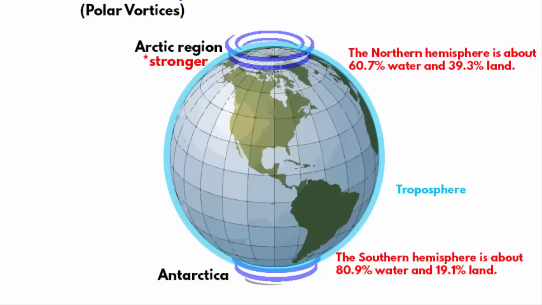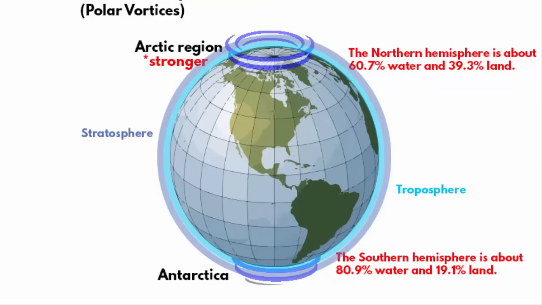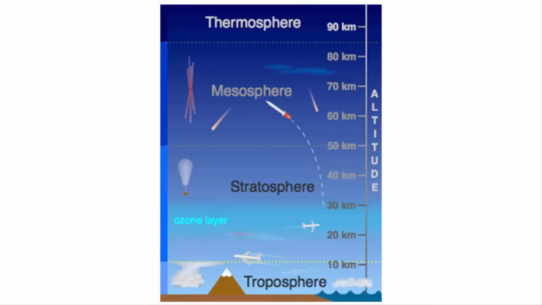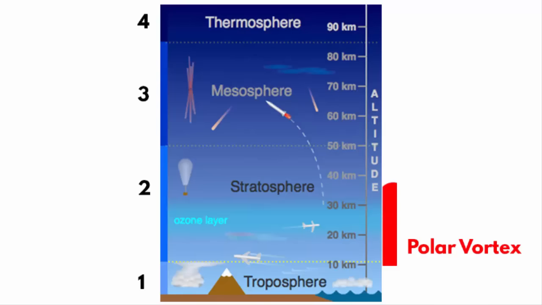Here you will find a polar vortex in the upper level of the atmosphere. In other words, you will find this circular movement of wind in the upper level of the troposphere. If you can remember, there are four layers of the atmosphere: troposphere, stratosphere, mesosphere and thermosphere. A polar vortex starts in the upper troposphere and extends into the stratosphere and sometimes continues up to the mesosphere.